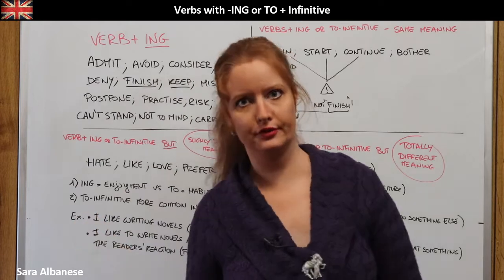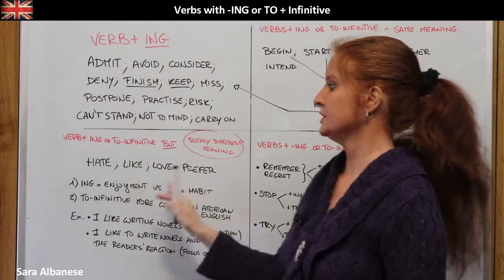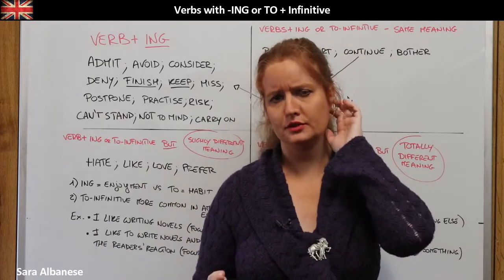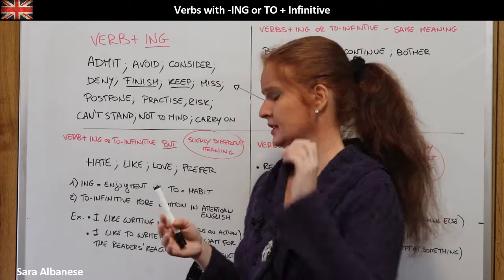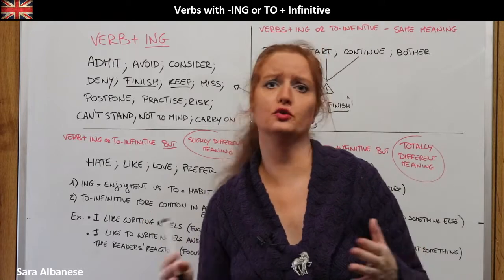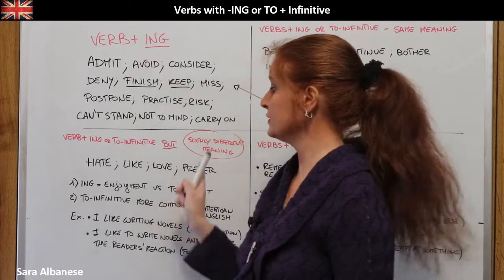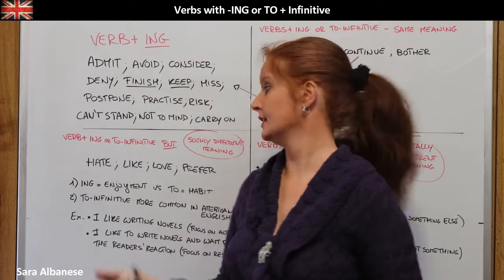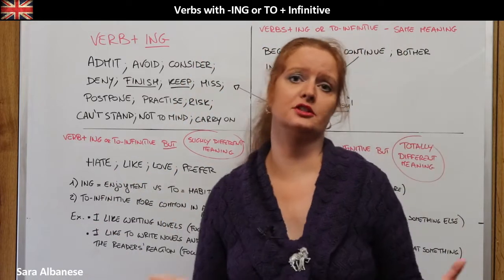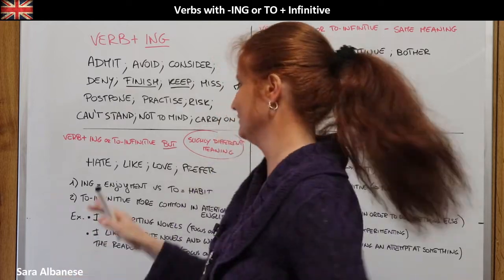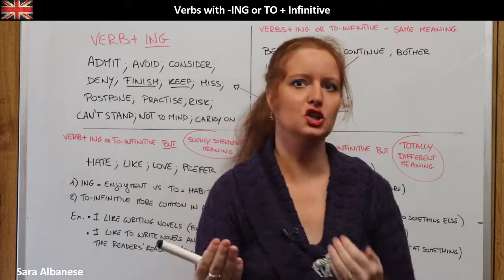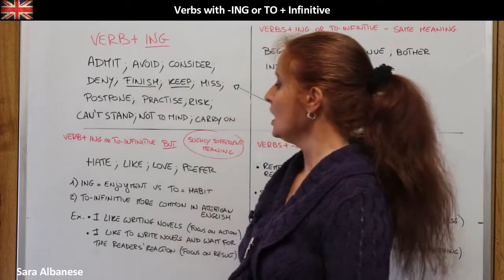Let's start with the small difference. Now, these verbs here, hate, like, love, prefer, you can see that all these verbs are talking about something you enjoy or don't enjoy. In this case, they are a sort of group, and they are quite similar because of their meaning. Of course, hate is the opposite of love, but the idea is liking or not liking something.